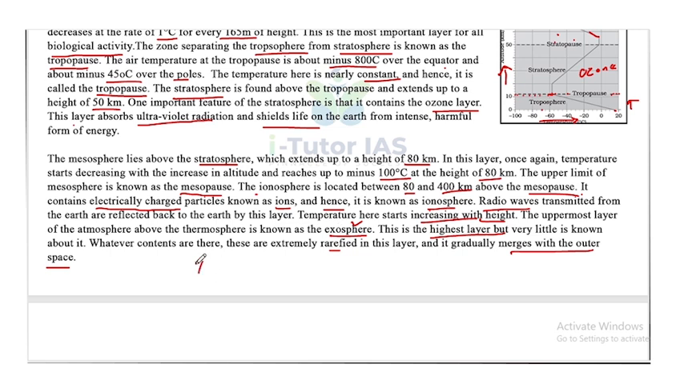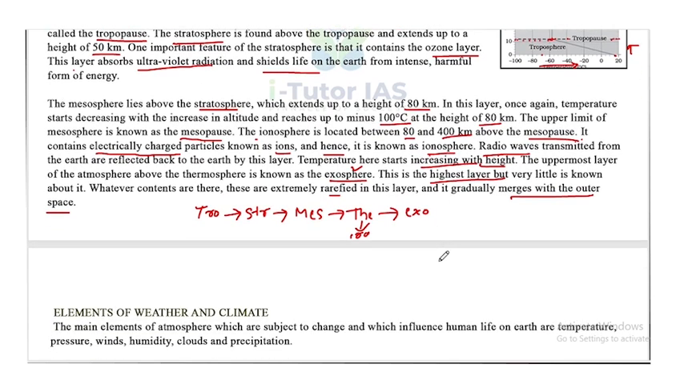So there are 5 layers. First one, troposphere, then stratosphere, next one, mesosphere, thermosphere, and finally exosphere. The thermosphere is also known as ionosphere.